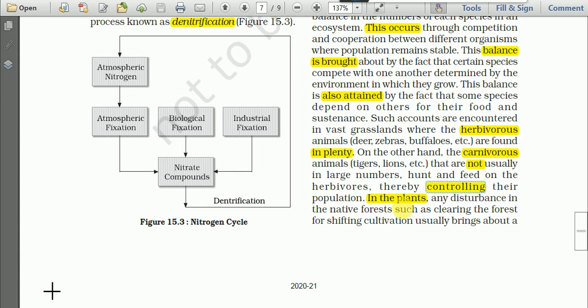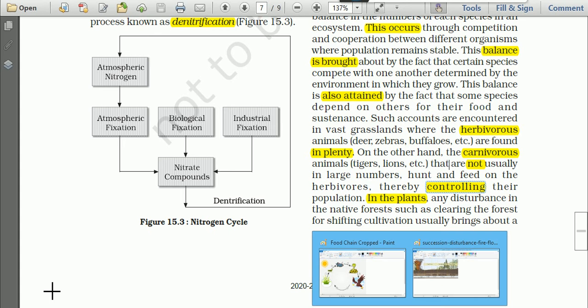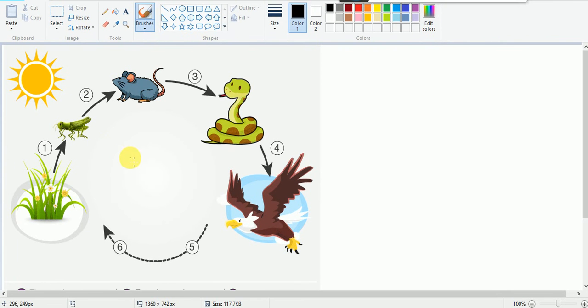Let me give you one more example. This is a terrestrial food chain, and if you remove the mouse from this food chain, the number of grasshoppers will increase suddenly, because grasshoppers are eaten by mice, thereby destroying the crops and the grassland.